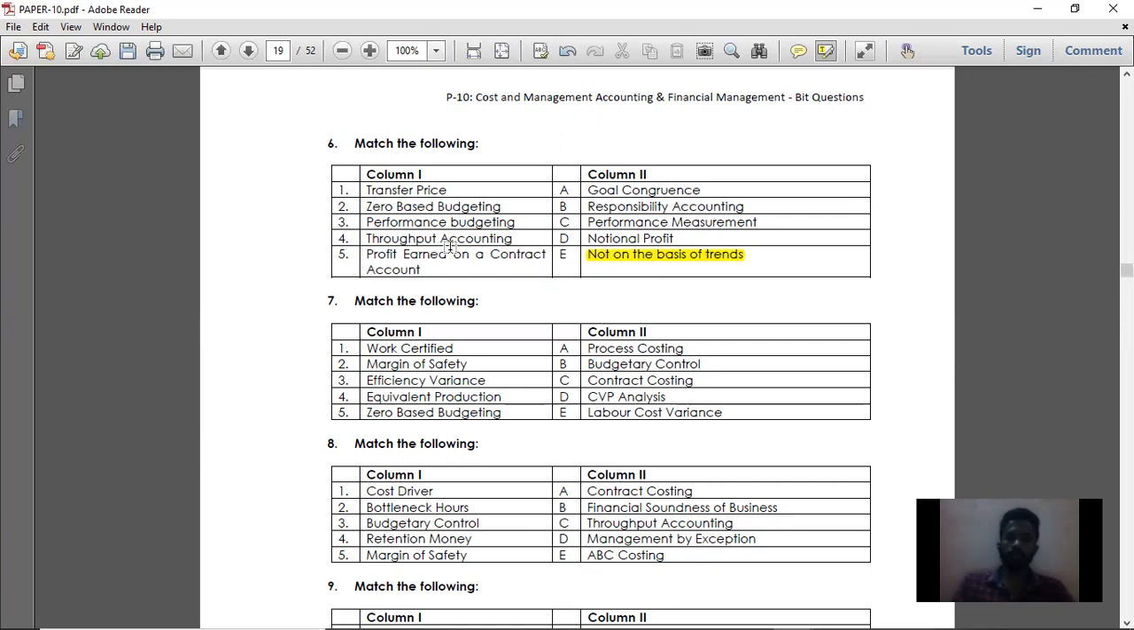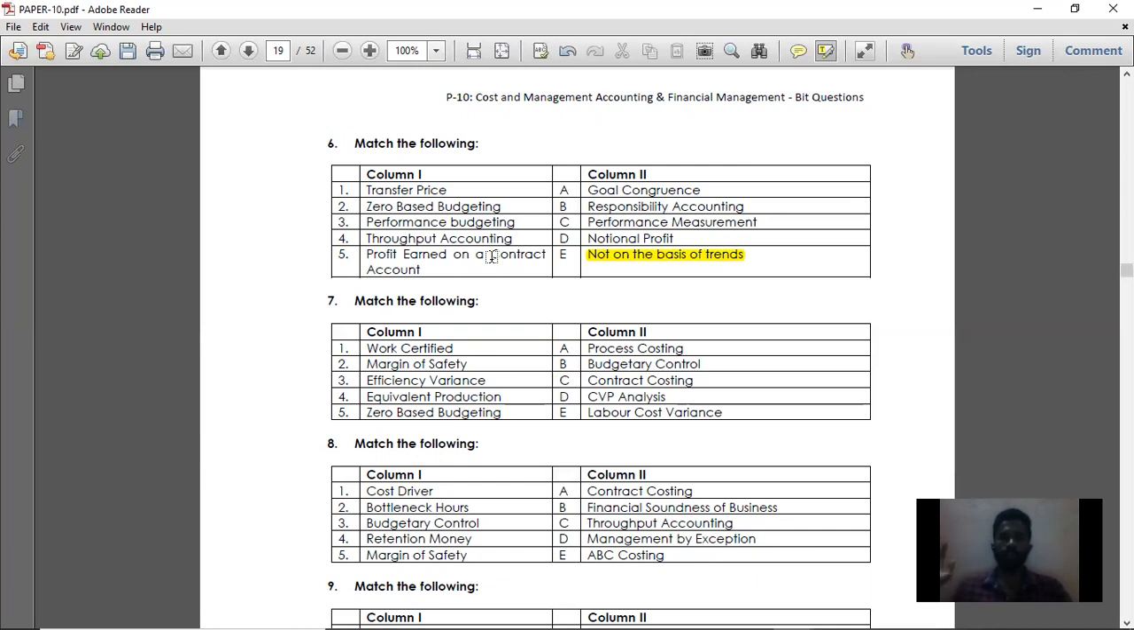And point number 4, throughput accounting. Why is this throughput accounting being utilized? What is meant by throughput accounting? Throughput accounting is nothing but pure variable cost accounting. That is, throughput cost is nothing but pure variable cost.